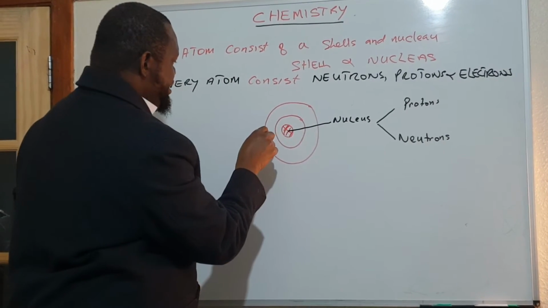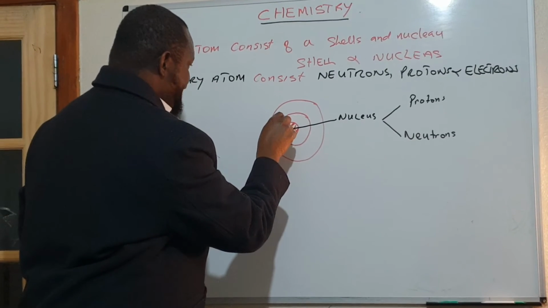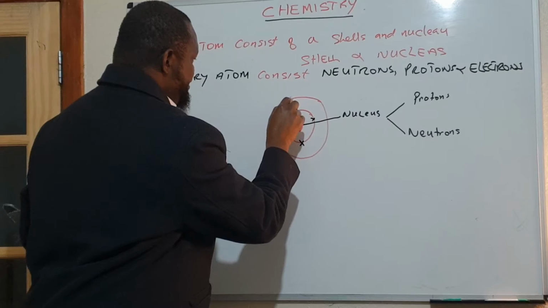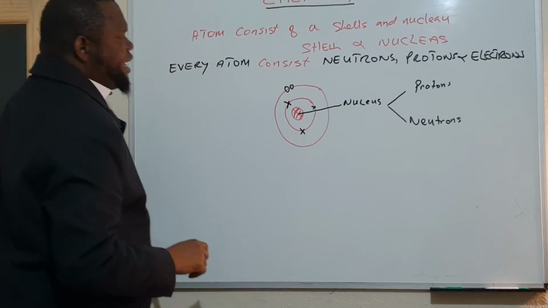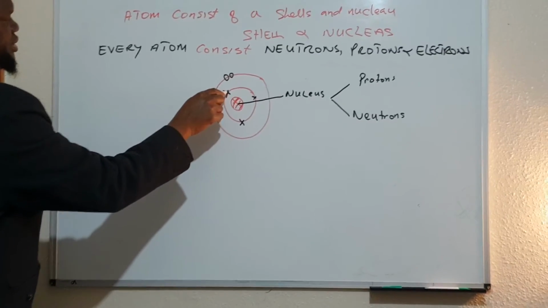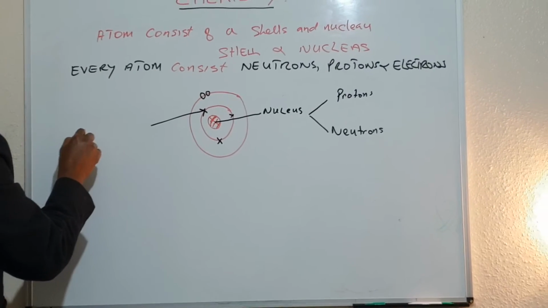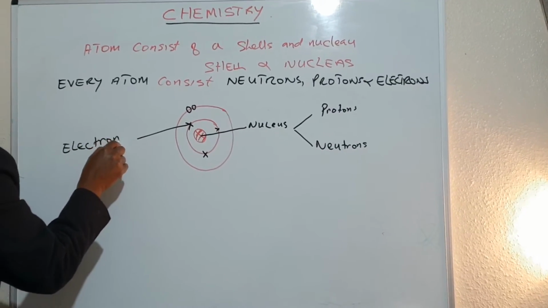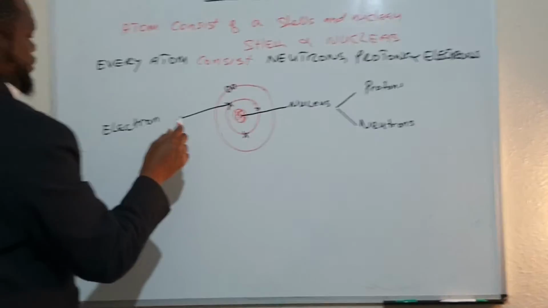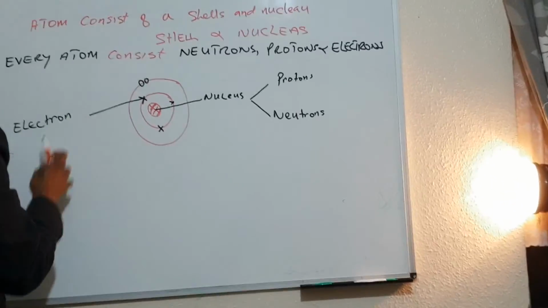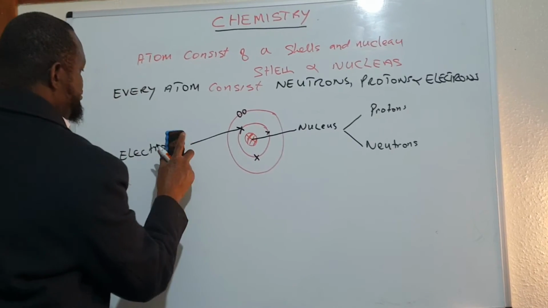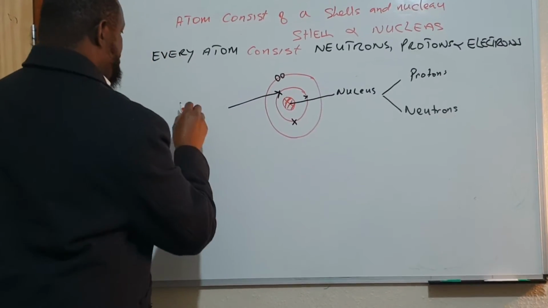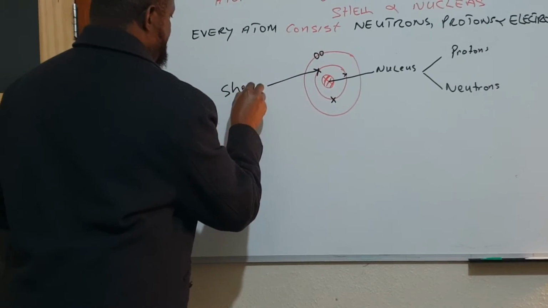The electrons, they normally put like small circles. The electrons are found in the shells. The rings around the atom are called a shell.